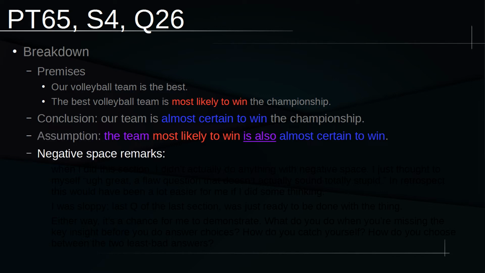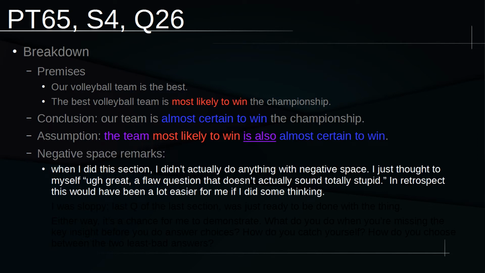And so, as I usually should, or at least I should have done here, is some negative space thinking, but I do have a confession to make. When I was doing this entire section, I did the entirety of PT65, but specifically section 4 here, I didn't actually do anything with negative space on this question. I just thought to myself at this point, oh, great, a flawed question that doesn't actually sound totally stupid.